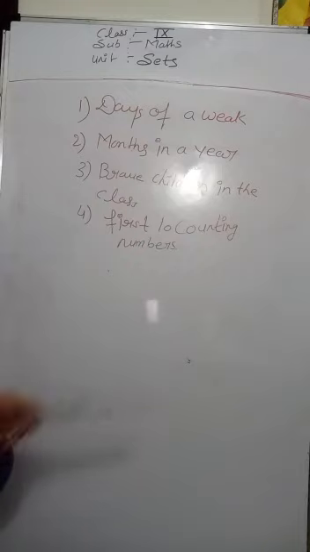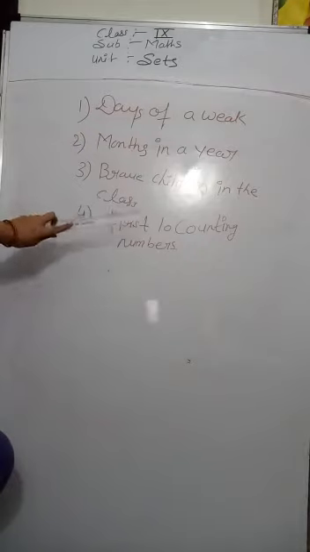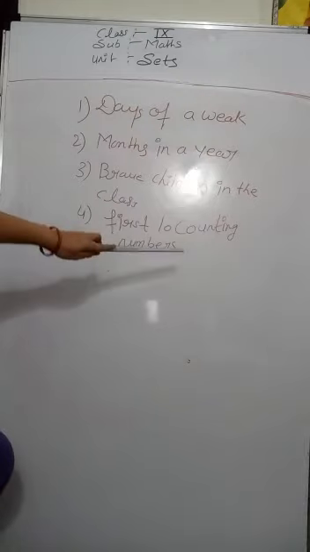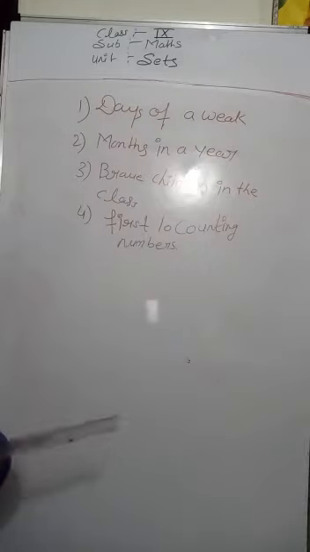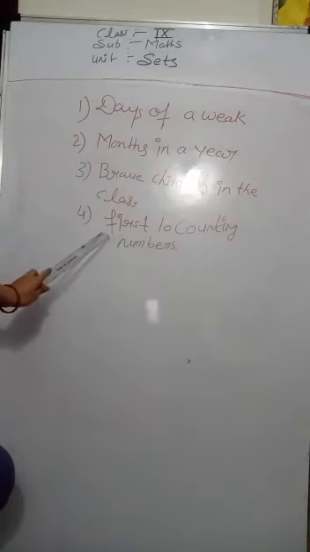So it is not an example of a set. Okay, now fourth is the first 10 counting numbers, numbers we can count: 1, 2, 3, 4, 5, 6, 7, 8. Yes, it is also an example of a set because it is a collection of numbers. Okay, clear?